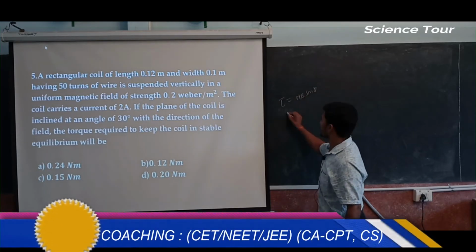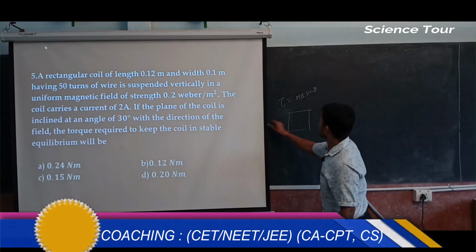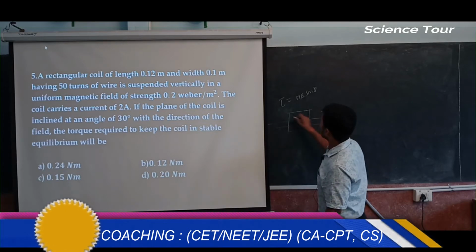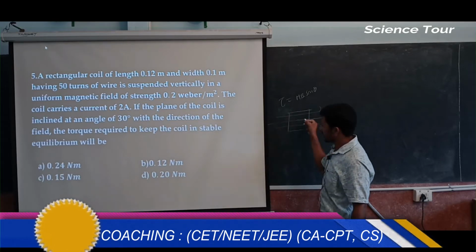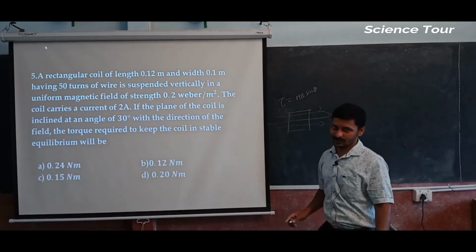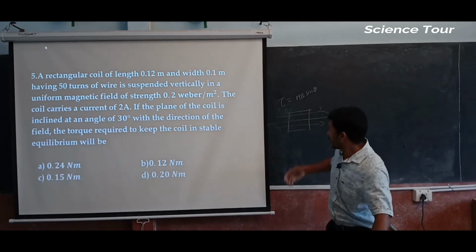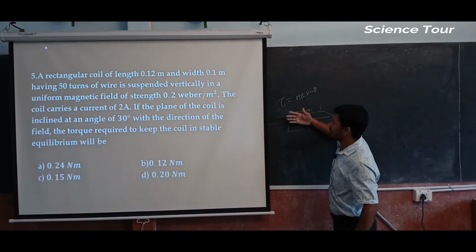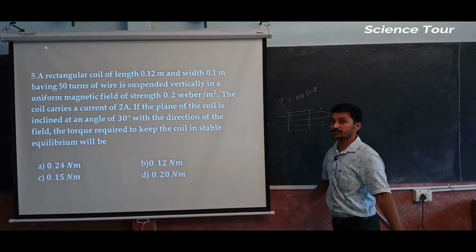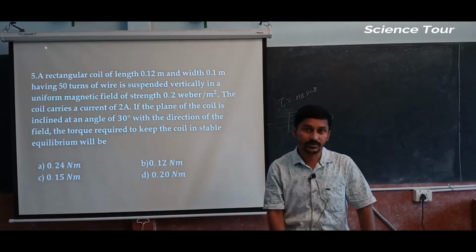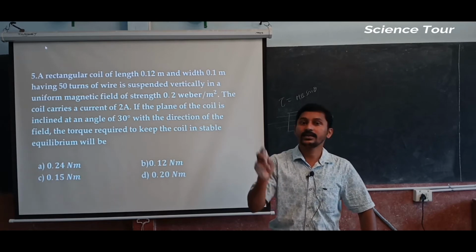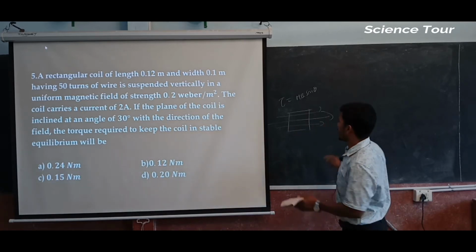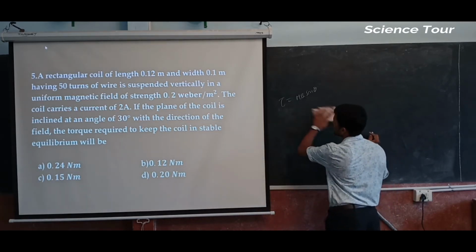When it is in equilibrium and the angle is 90 degree, it is not going to rotate, isn't it? The plane is parallel to the magnetic field, so it is not going to rotate. That is the stable equilibrium. Angle is 90 degree means it is stable equilibrium.